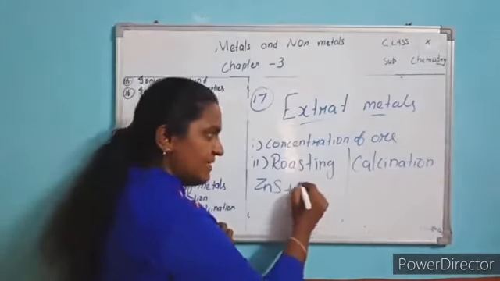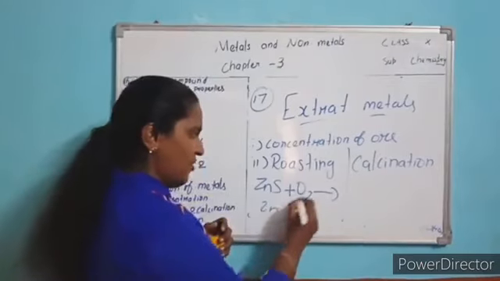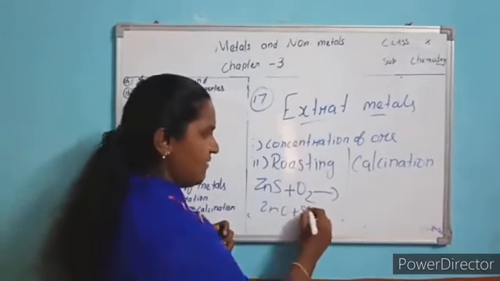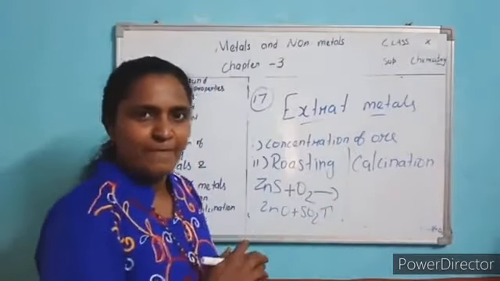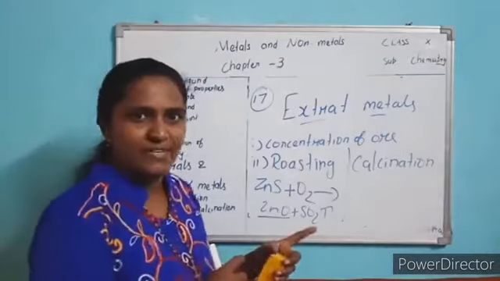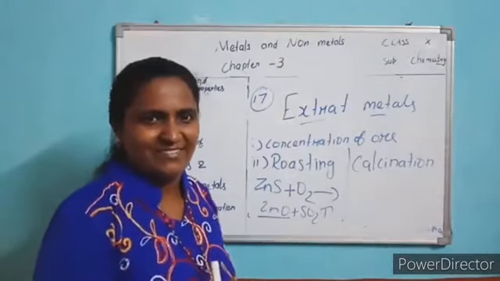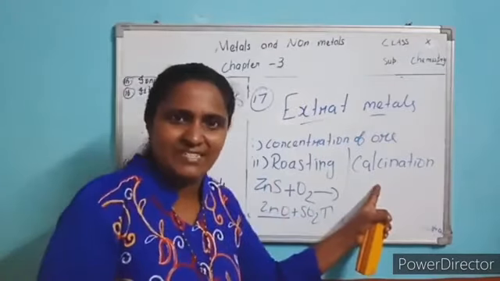Roasting means heating the ore in the presence of oxygen. And you will get zinc oxide plus sulfur dioxide, gas will be removed. So finally what you got? Metal oxide. Second step is getting metal oxide by roasting or calcination.